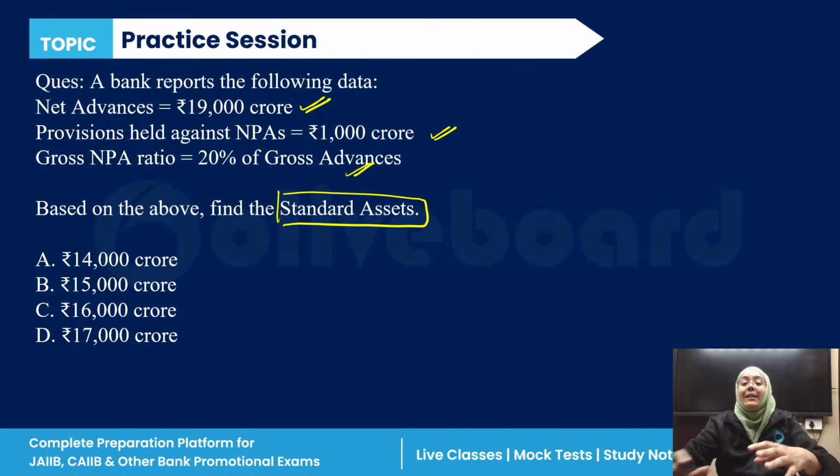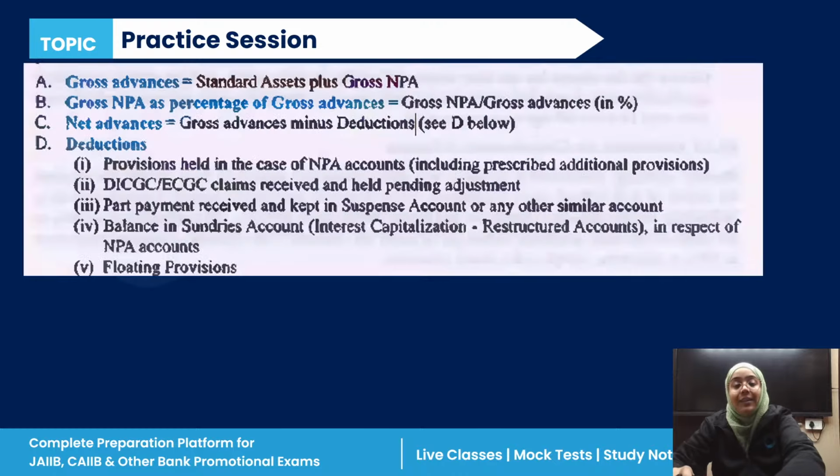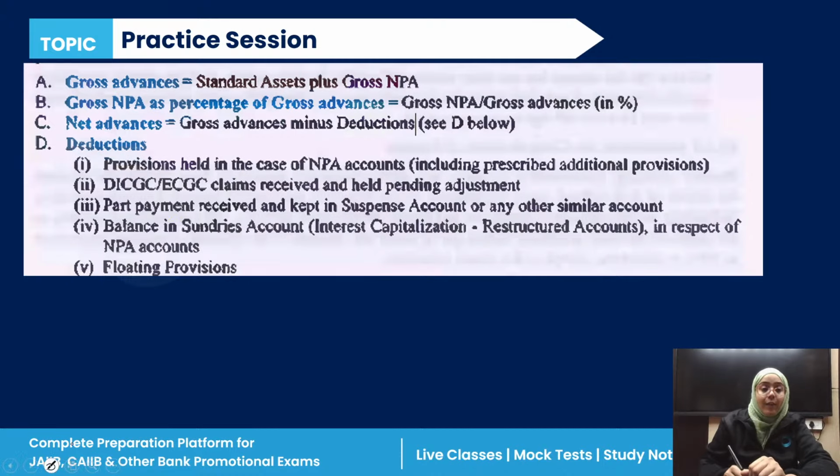First of all, what is the formula of a standard asset? How do we calculate the standard assets? Gross advance is equal to standard asset plus gross NPA.